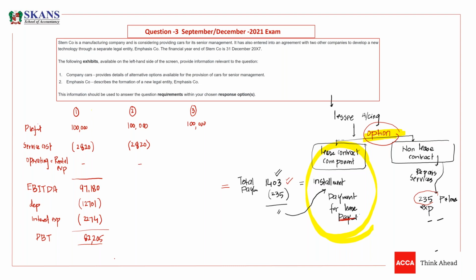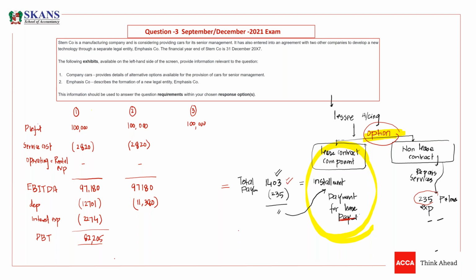There was no rent expense. We have earnings before interest, tax and depreciation, which will be 97,180. Yes, there was a depreciation, and the depreciation was 11,380.